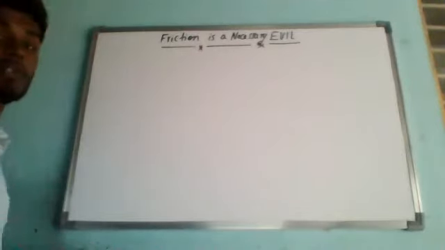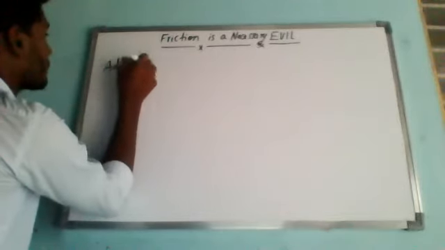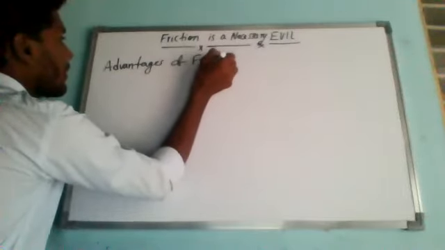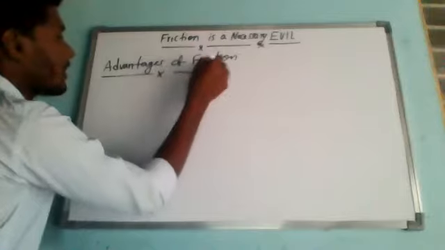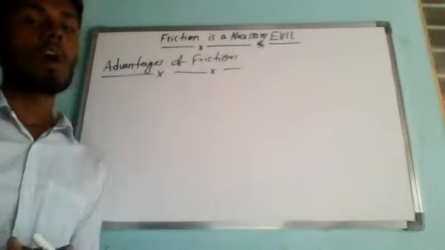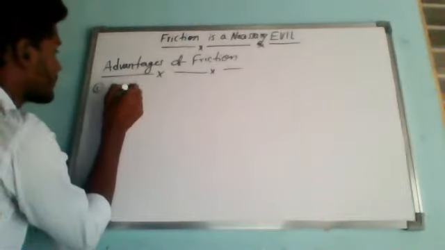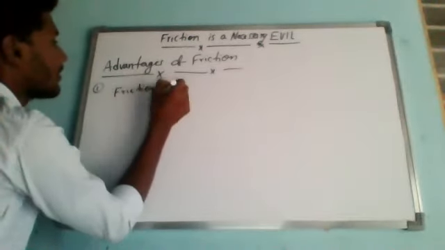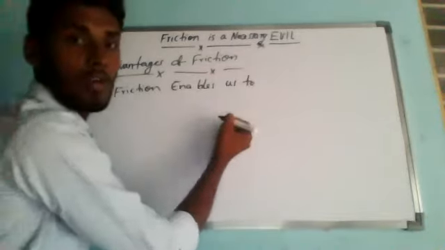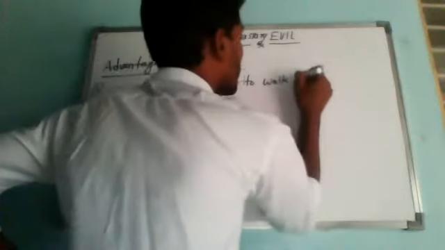So the first one is what? Advantages of friction. If it comes to advantages of friction, the first one is that friction enables us to walk without slipping. What is that? The first advantage is friction enables us to walk. Are you clear? Walk without slipping.